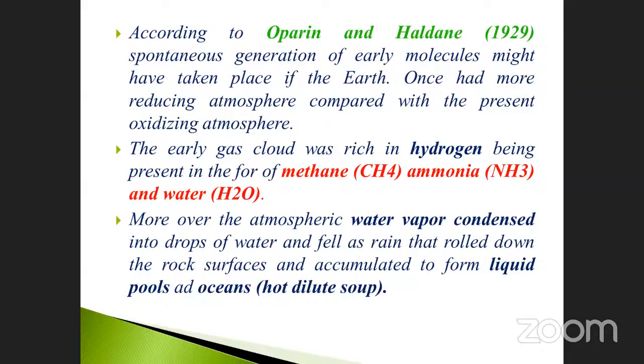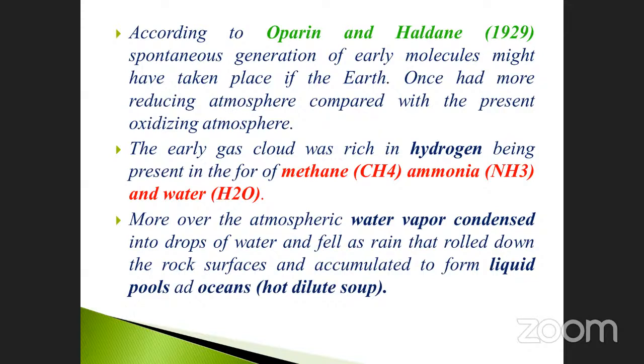This is otherwise called as hot diluted soup. Once again, repeat for you, this is very, very important, because first, how will water molecules be formed? They may ask the question. The water vapor undergoes the process called condensation. So the first water molecule formation takes place. Likewise, so many water molecules, that means dust particles united with the water vapor. There are so many water molecules formed in the atmosphere, and they fell as rain.